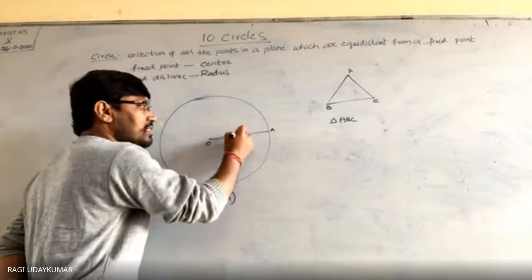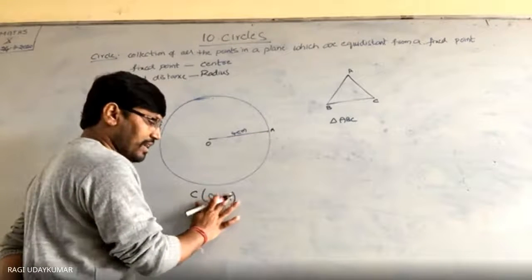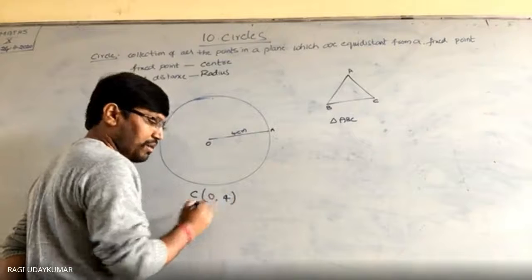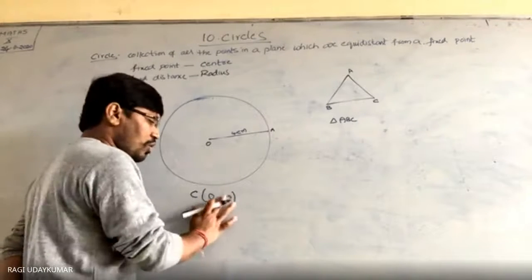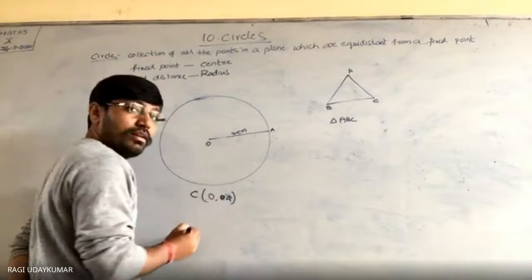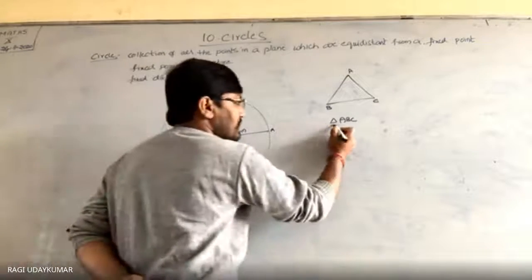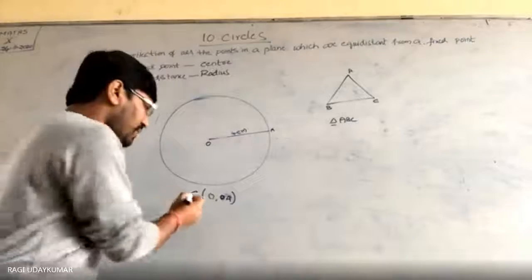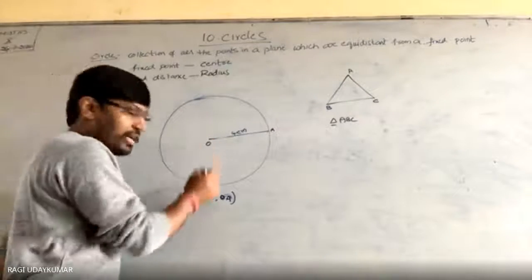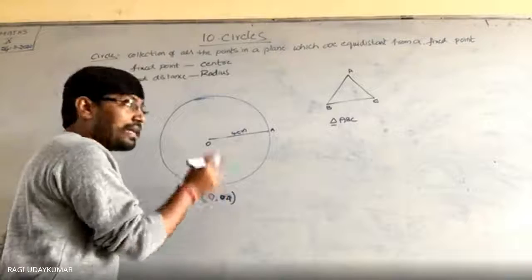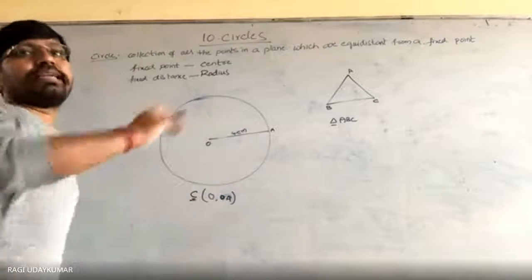Or if you know the radius, it is 4 centimeters. This is O center, and here it is number 4. You can write 0 comma 4, and you can write 0 comma OA. In the brackets, every time C will be used. Every time we use this triangle symbol, in the same way, every time C symbol will be used. C, in the brackets, center, comma, radius. In that way, you can name the circle.